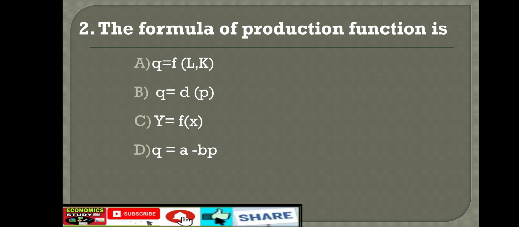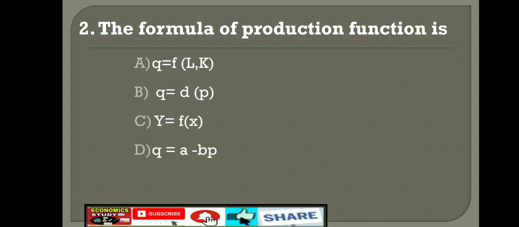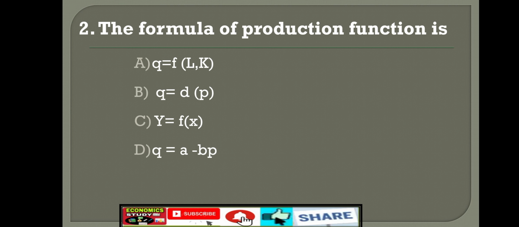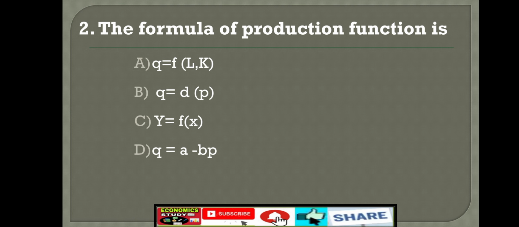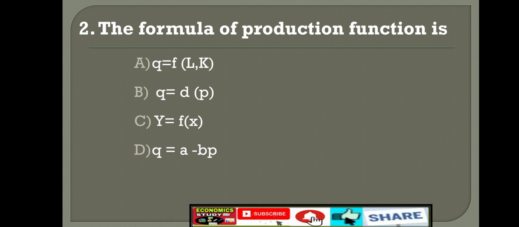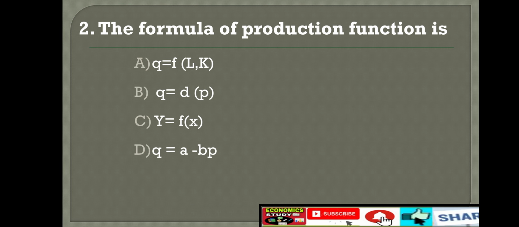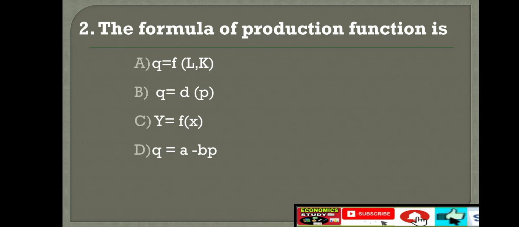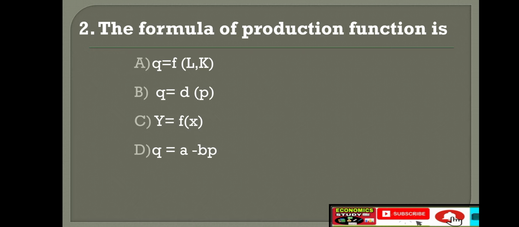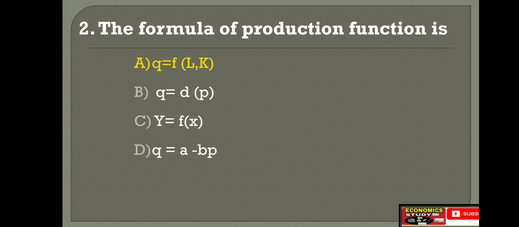Second question. The formula of production function is option A, Q is function of L and K. Option B, Q equal to D of P. Option C, Y is function of X. Option D, Q equal to A minus BP. Right answer is option A, Q is function of L and K.